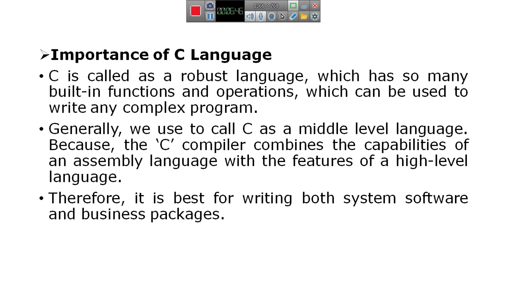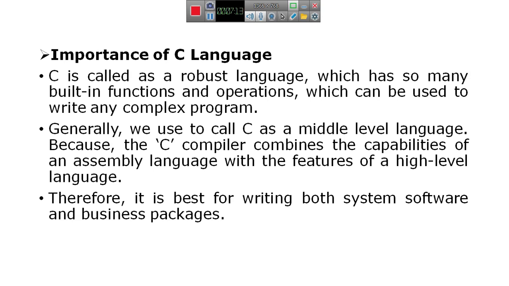And the importance of C language are: it is a user friendly high level programming language, it is easy to learn by a programmer, it is easy to understand and easy to write code, and it has so many built-in functions for developing the applications.